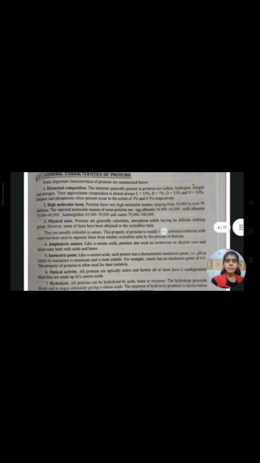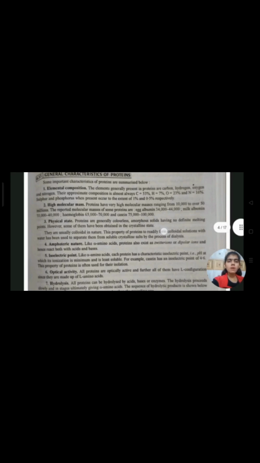First is elemental composition. The elements generally present in proteins are carbon, hydrogen, oxygen and nitrogen. Their approximate composition is almost always C 53%, hydrogen 7%, oxygen 23% and nitrogen 16%. Sulfur and phosphorus, when present, occur to the extent of 1% and 0.5% respectively.